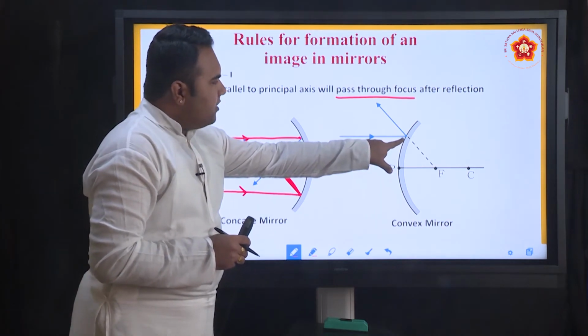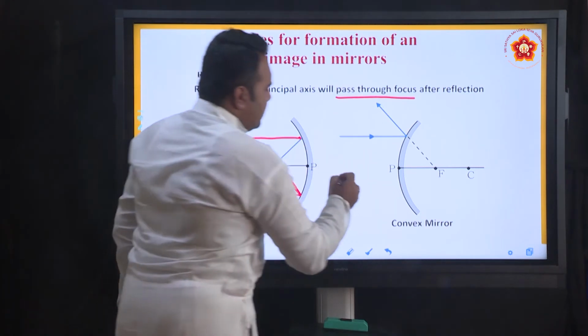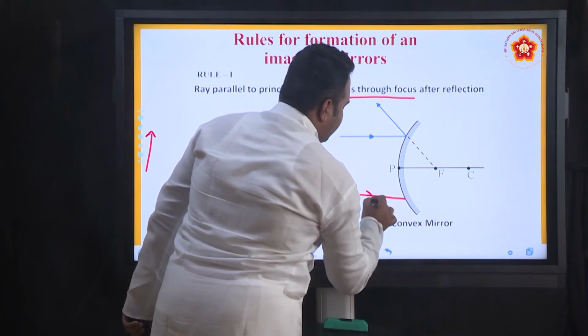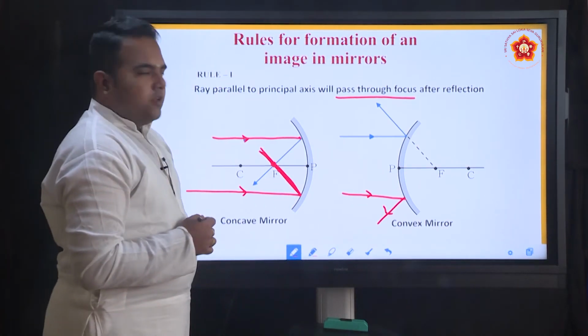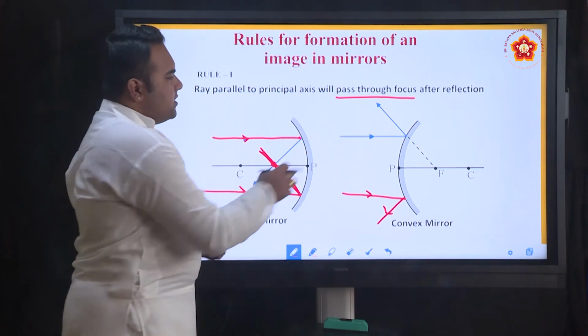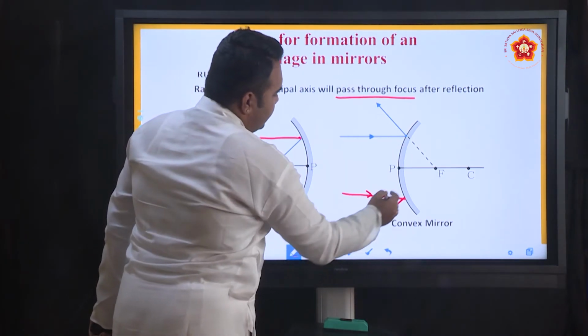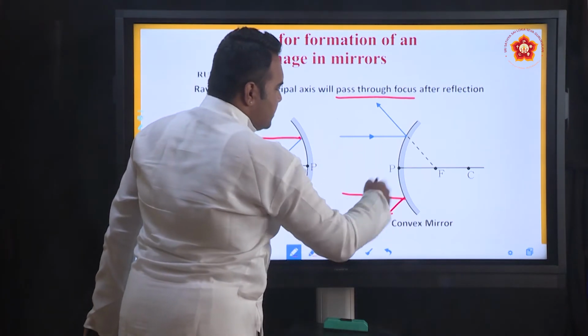Whereas, in a convex mirror, the rays of light will be diverging. Therefore, any other parallel ray of light diverges and goes off in the other direction. On this side of the mirror there is no actual meeting, because one ray is going in this direction, the other ray is going in the other direction. So all these are diverging.